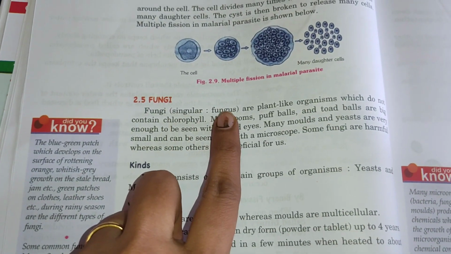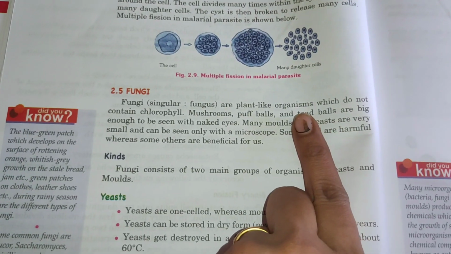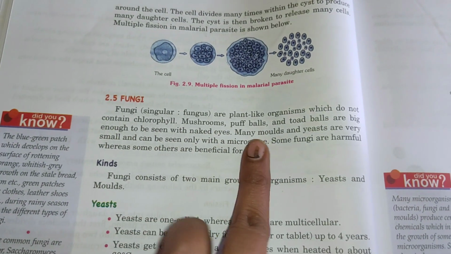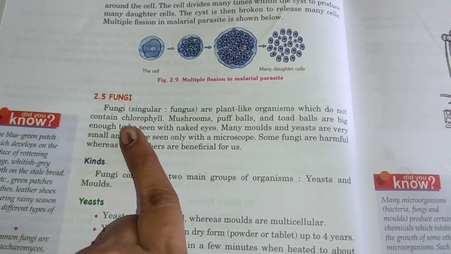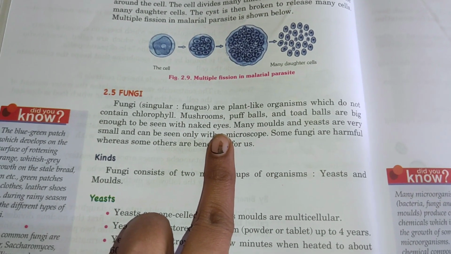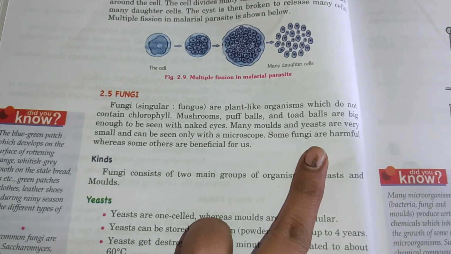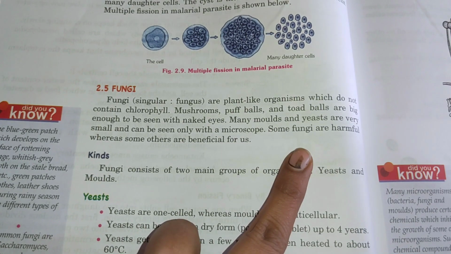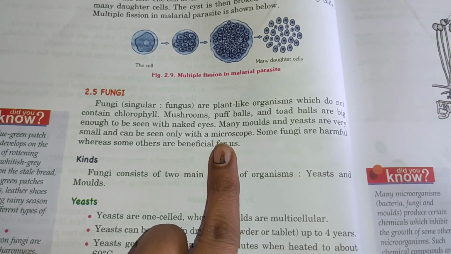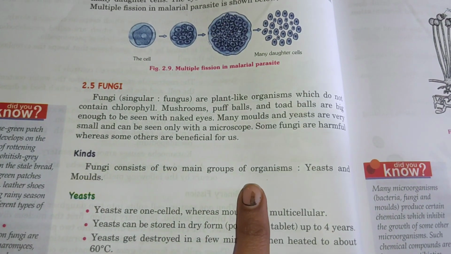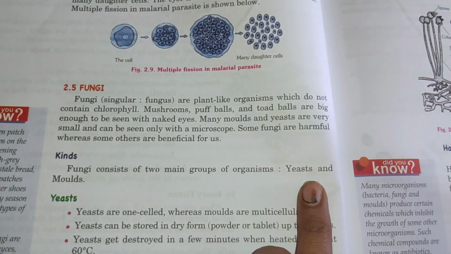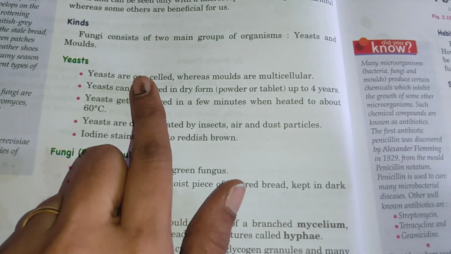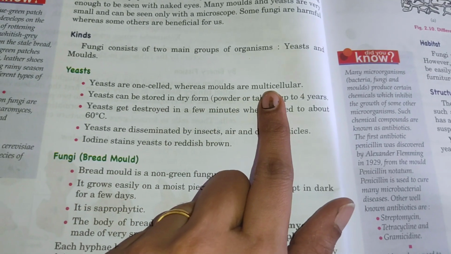Fungi is the plural, fungus in singular. They are plant-like organisms which do not contain chlorophyll, like mushrooms, puffballs and toadstools, which are big enough to be seen with the naked eye. We can see this, right? Many molds and yeasts are very small and can be seen only under the microscope. Some fungi are harmful while some are beneficial to us. We can see two main groups of organisms in fungi, yeasts and molds. Yeasts are one-celled, whereas molds are multicellular.